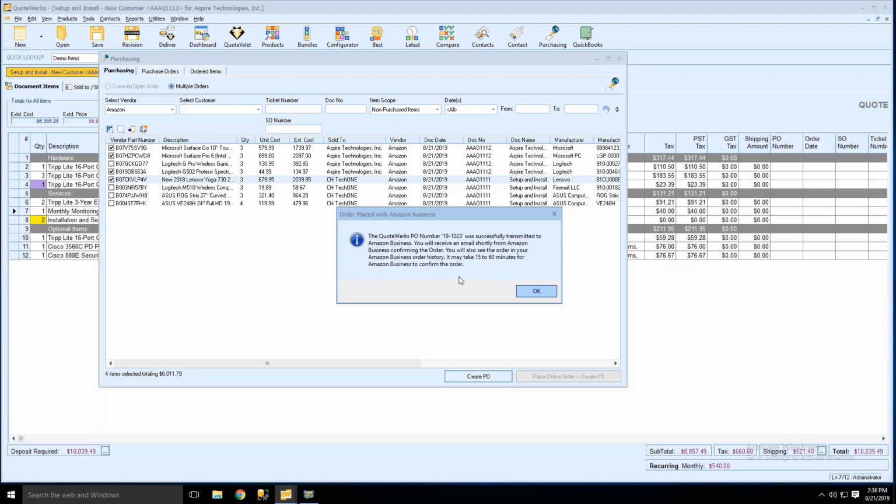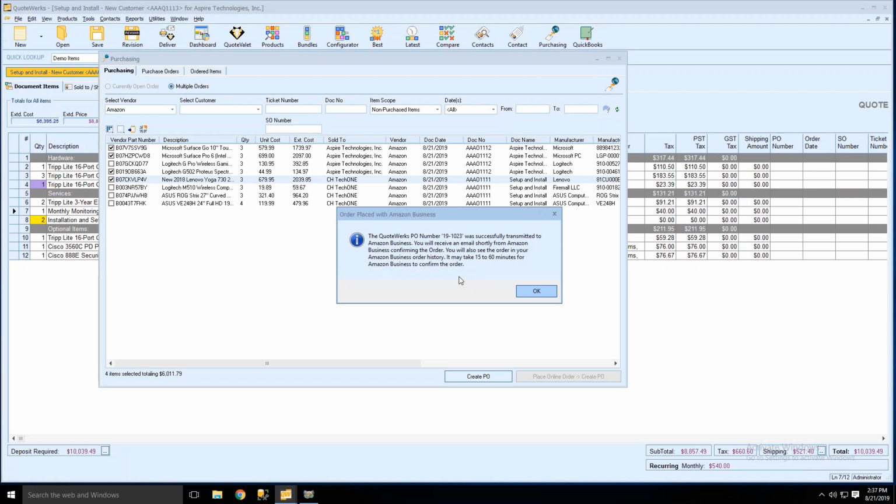A couple things with this: you do need to have an Amazon Business account. So make sure that you've gone to the website and followed our instructions, or in the help file, followed our instructions for signing up for an Amazon Business account. It's free to sign up for the account, and then you'll be able to actually place orders. If you have questions about signing up or getting the integration working, just let us know.